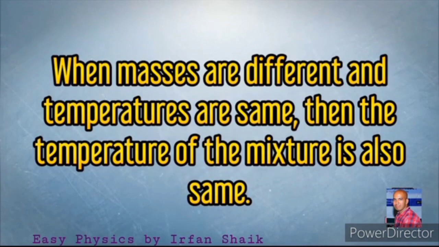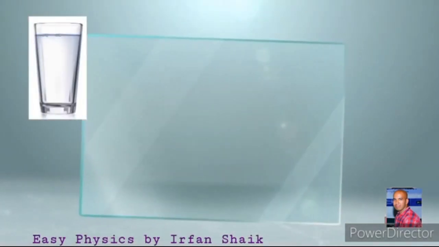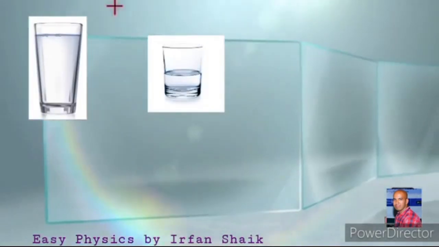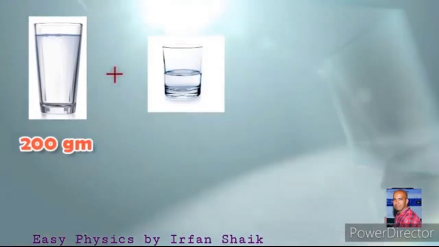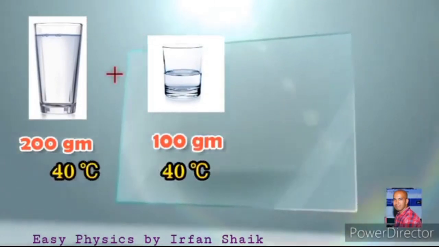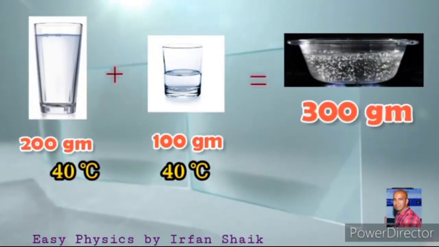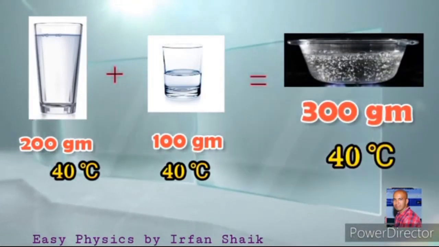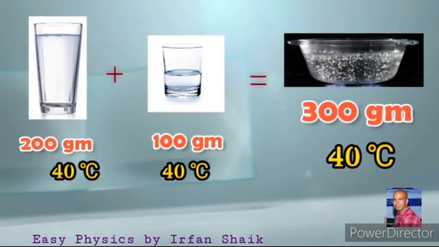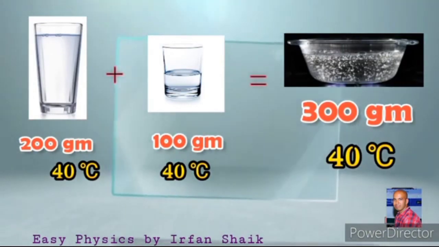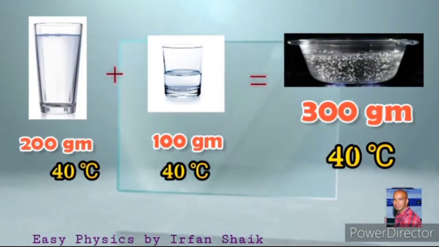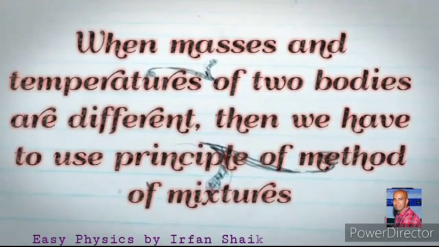When masses are different and temperatures are the same, in this case also the temperature of the mixture remains the same. Let us take another example to understand this. Here we have water with two different masses, that is 200 grams and 100 grams, but the temperatures are the same, that is 40 degrees centigrade. When we mix these two, the mass becomes 300 grams and there is no change in temperature; it remains the same.